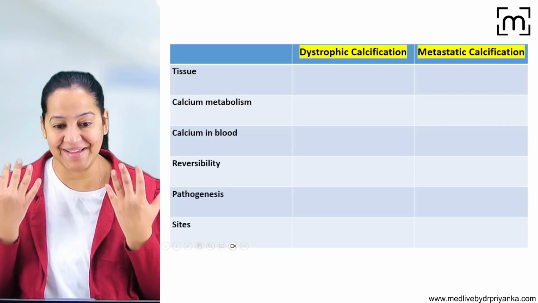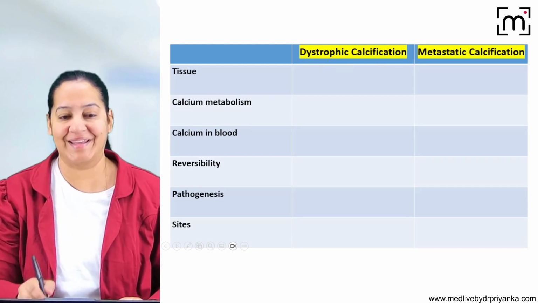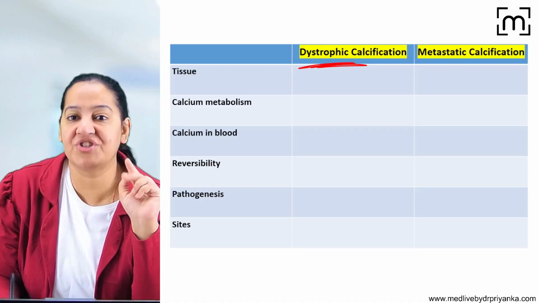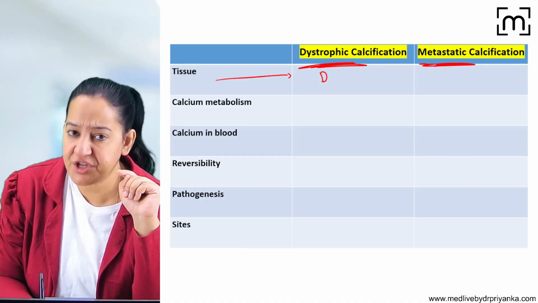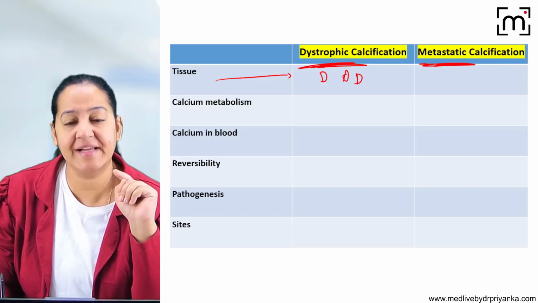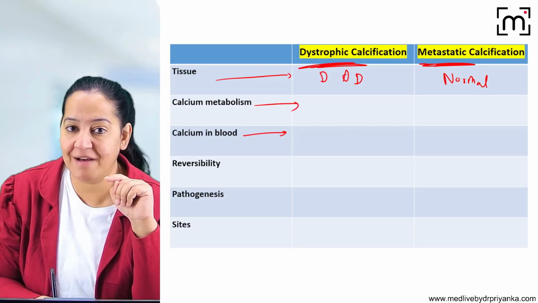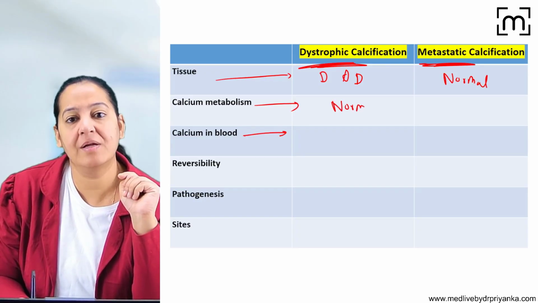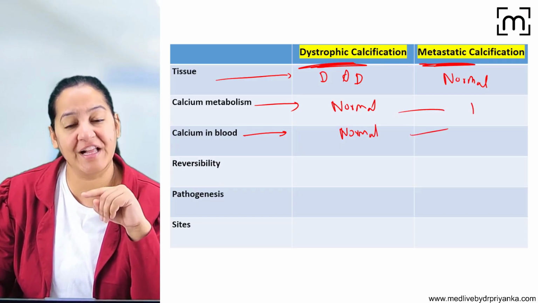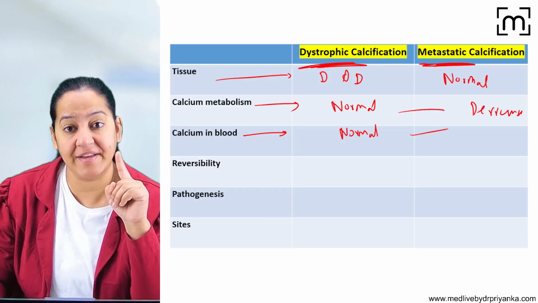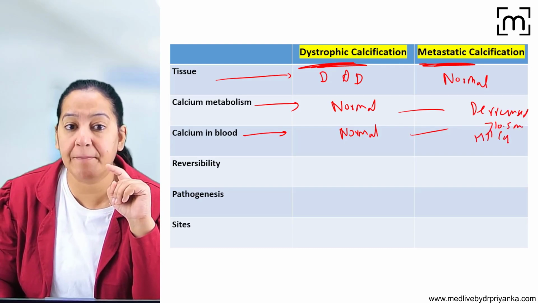So can you help me in revising the differences between the two types of calcification? Dystrophic calcification and metastatic calcification. Tell me the tissue. In dystrophic calcification, it is dead and degenerated tissue. In metastatic calcification, the tissue is normal, healthy. Tell me the calcium metabolism and calcium level. Here, calcium metabolism is normal, so calcium level is normal. There is no hypercalcemia. On the contrary, here calcium metabolism is deranged, and that's why there is hypercalcemia, that is more than 10.5 milligram per deciliter.